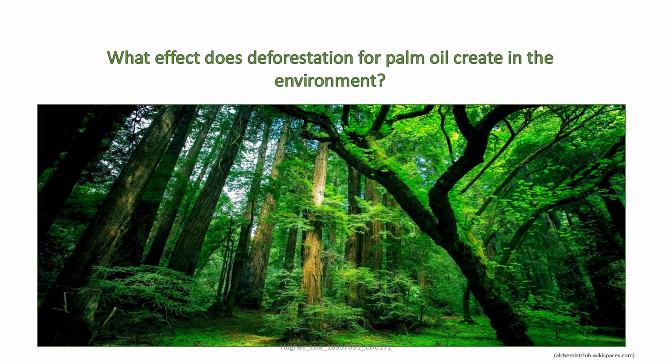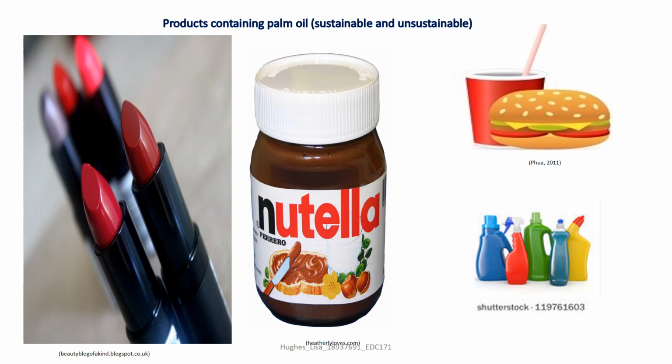What effect does deforestation for palm oil create in the environment? Palm oil is one of the world's most rapidly expanding crops, and production continues to increase due to the growing global demand. It is found in many products, including packaged foods, cosmetics, fast food, and many detergents. Because only 3 vegetable oils must be labelled on food products in Australia and New Zealand, consumers quite often will not know that they are contributing to the growing demand of unsustainable palm oil.